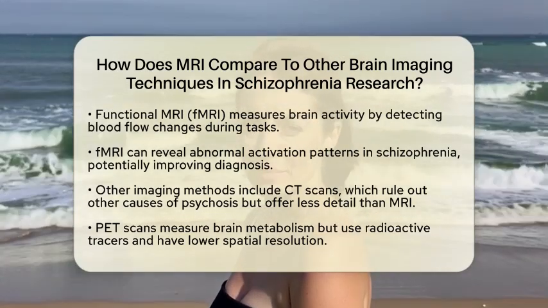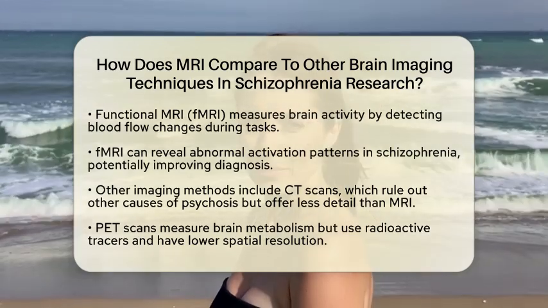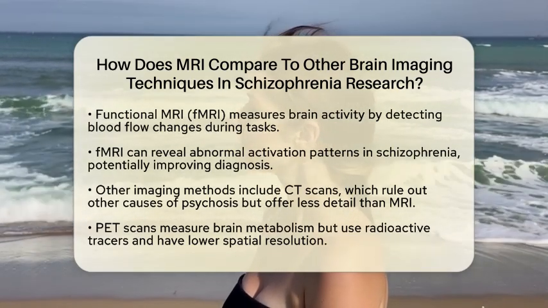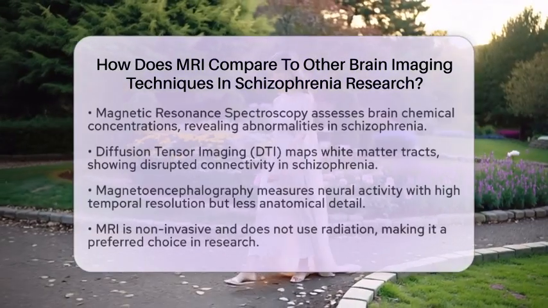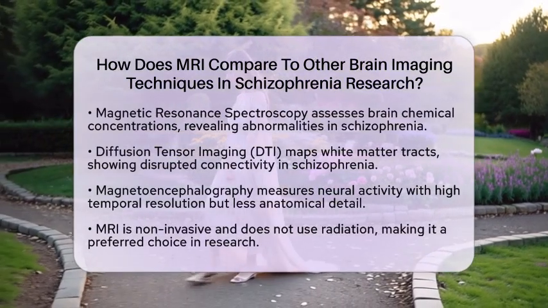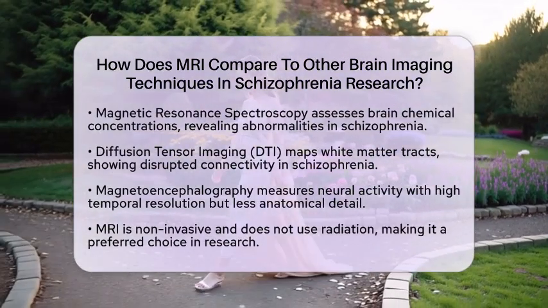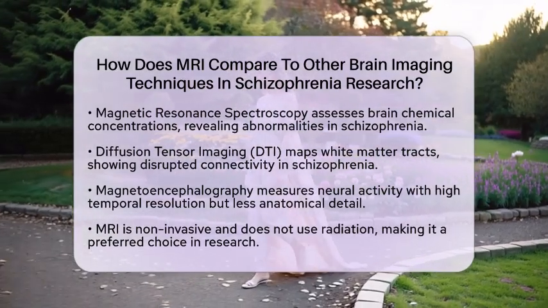Computed tomography, or CT scans, are often the first step to rule out other causes of psychosis. However, they provide less detailed images than MRI. Positron Emission Tomography, or PET scans, measure brain metabolism and neurotransmitter function. While useful for studying brain chemistry, PET scans involve radioactive tracers and have lower spatial resolution than MRI.